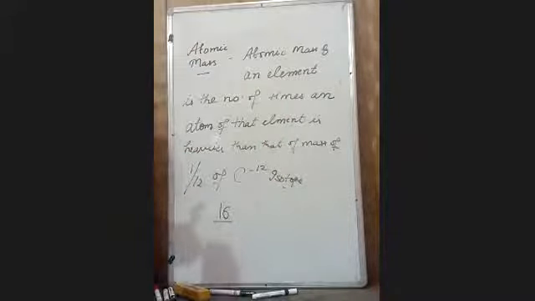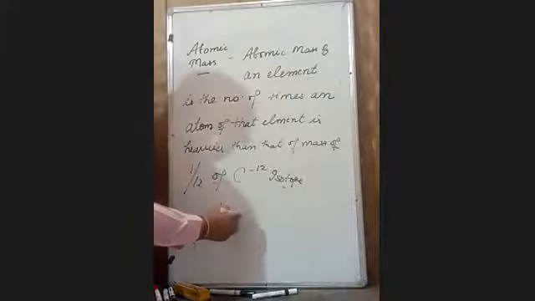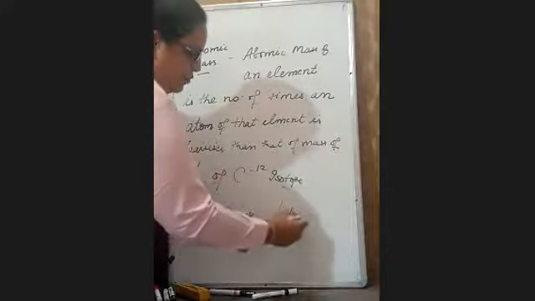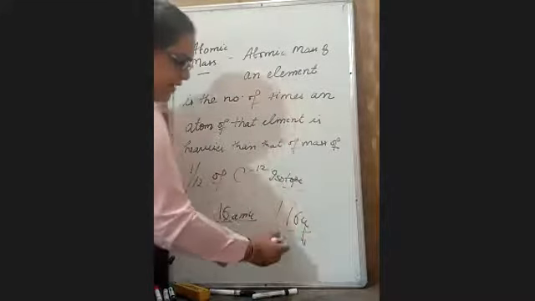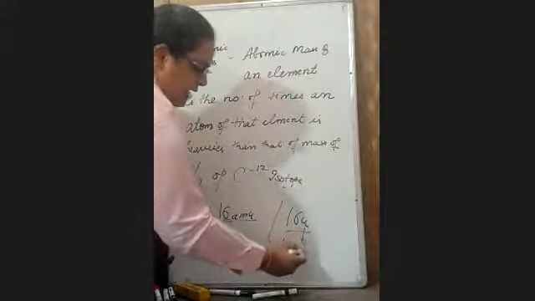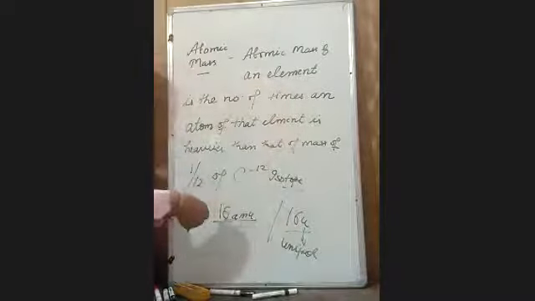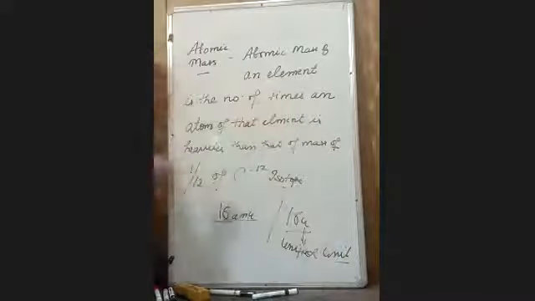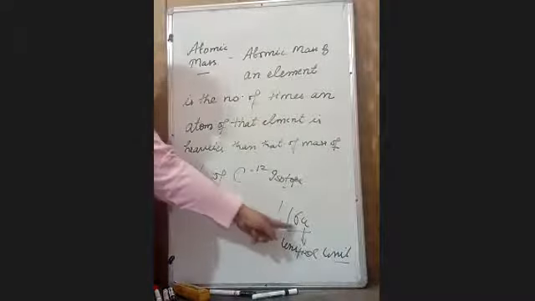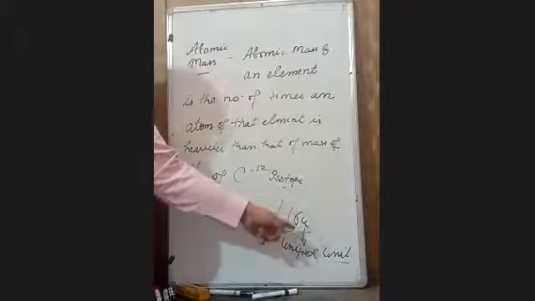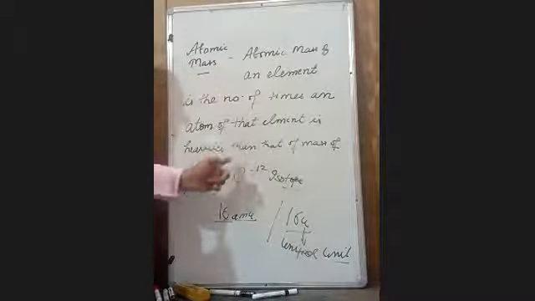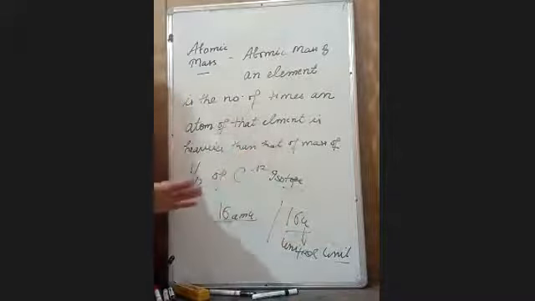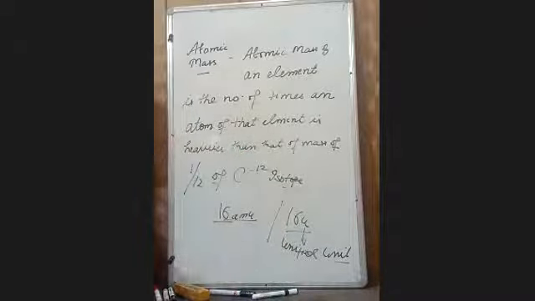the atomic mass of oxygen is 16 AMU, or sometimes it is written as 16 U. U is the unified unit. Earlier we used atomic mass unit, now it is replaced by unified unit. It means it is 16 times heavier than 1/12 of the mass of the carbon 12 isotope. Fine? That is the reference.